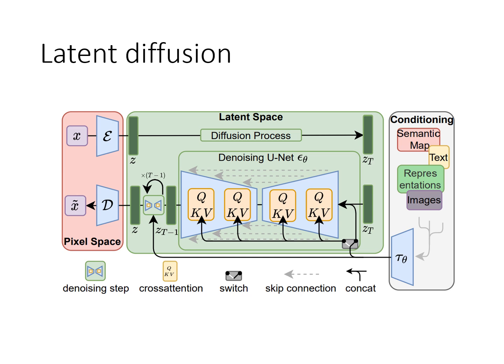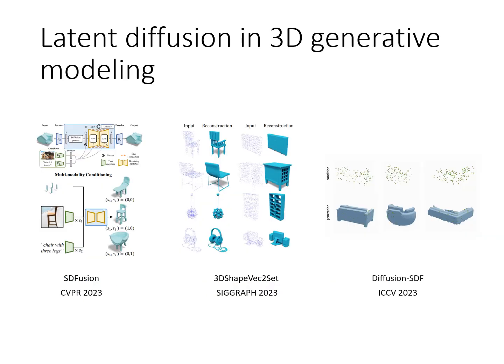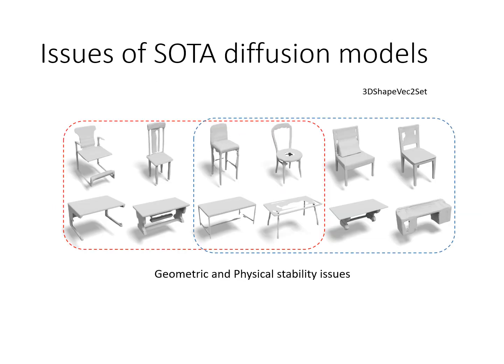Two years ago, Latent Diffusion came out, which combines a representation-free latent diffusion and a representation-dependent decoder. Latent diffusion generated a lot of follow-up work in 3D shape generative modeling, which combines the implicit shape decoder and latent diffusion. Still, these approaches still present various issues in physical stability and geometric fidelity.